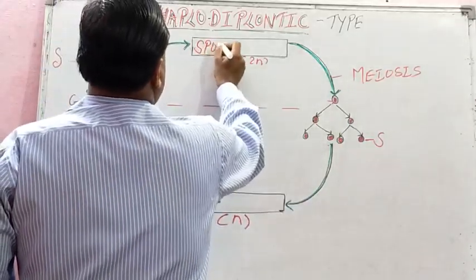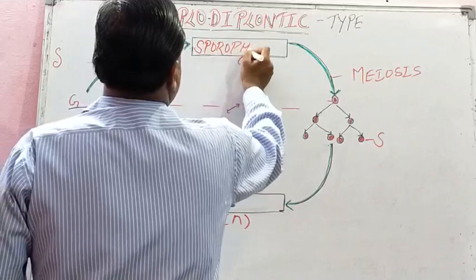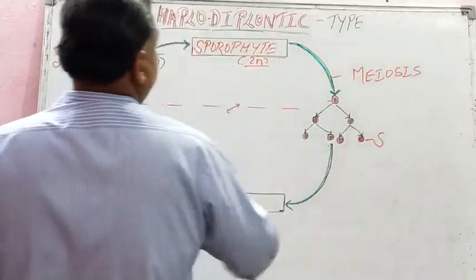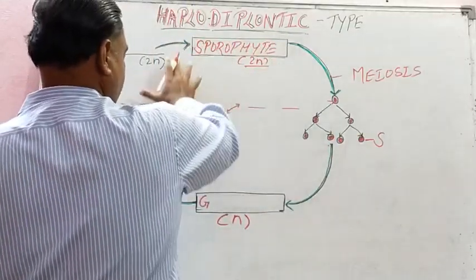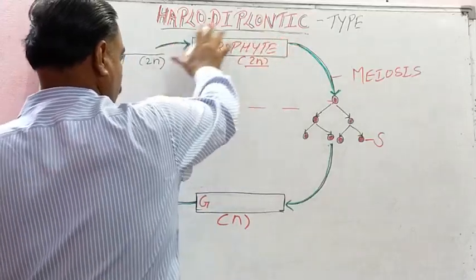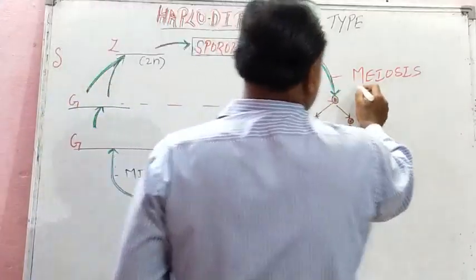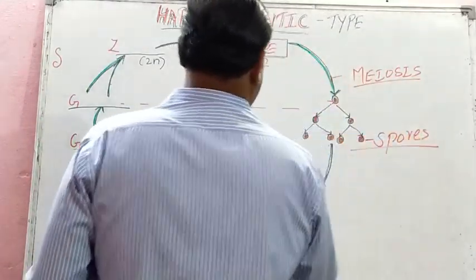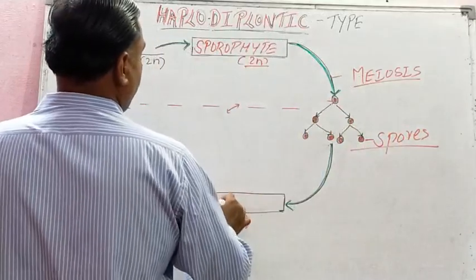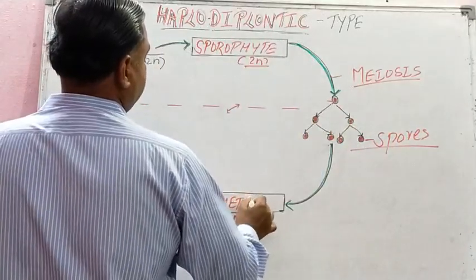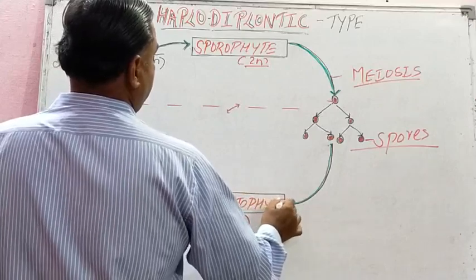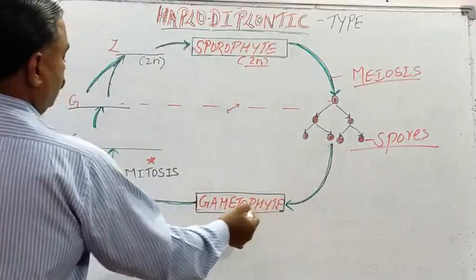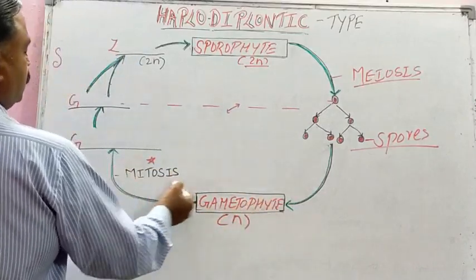This is sporophyte. Sporophyte phase, diploid. So one dominant phase is represented here by sporophyte. Sporophyte produces spores by meiosis, and then that will develop into gametophyte. And gametophytes, very important feature. Please remember, gametophyte divides by mitosis.